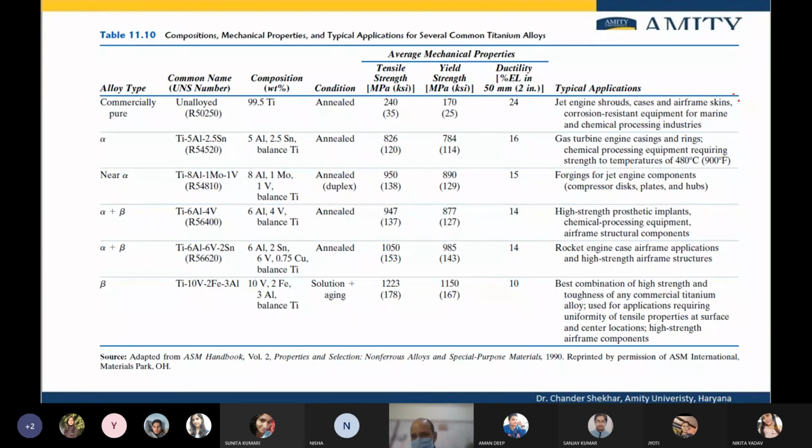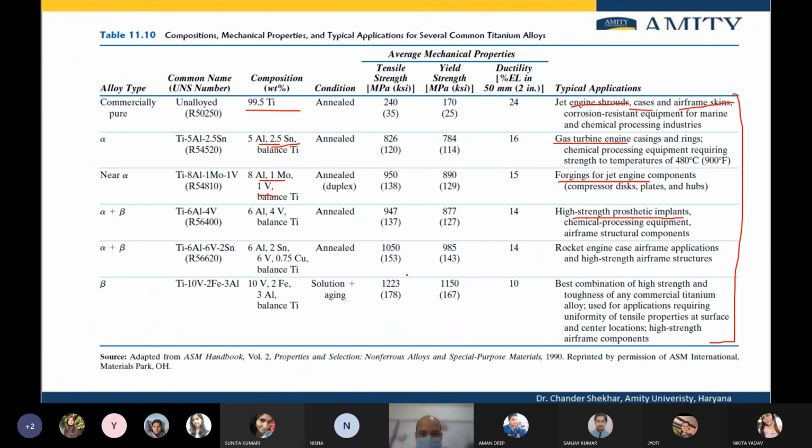But there are various high advanced technology applications in the jet engine, shrouds, cases, airframe, skins, and then gas turbine components, high strength prosthetic implants, etc. These kinds of applications are used when the titanium is alloyed with tin, aluminum, molybdenum, vanadium, etc.